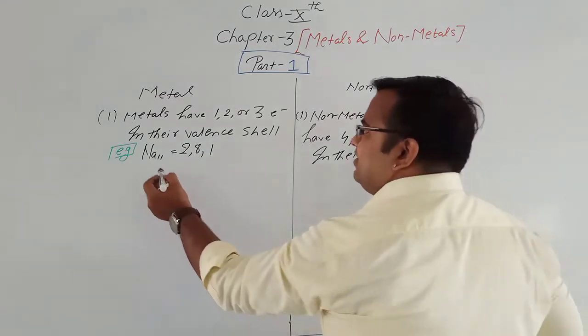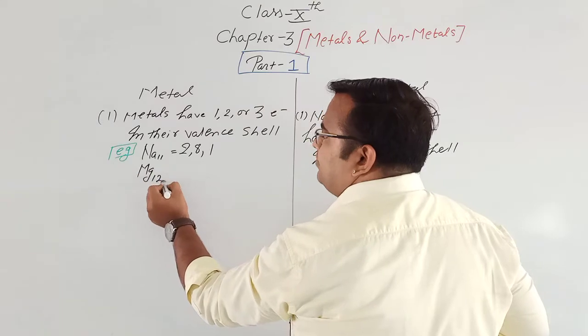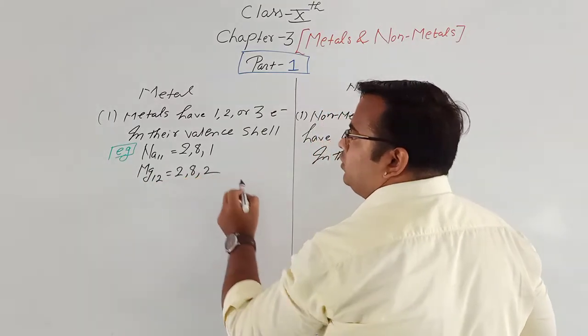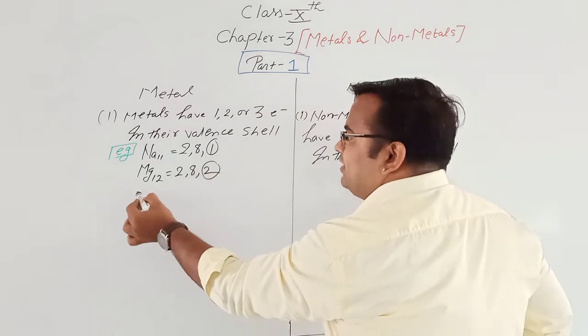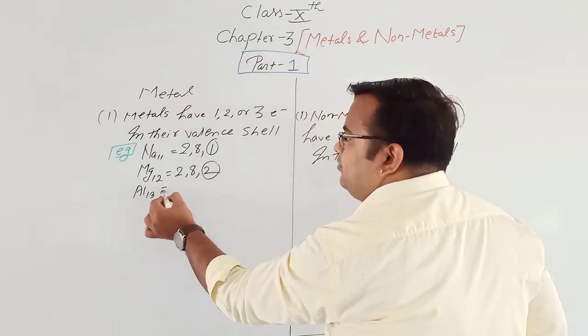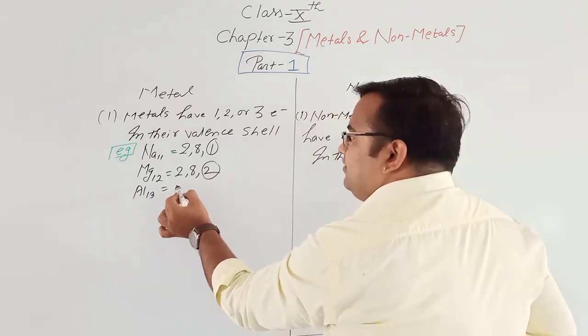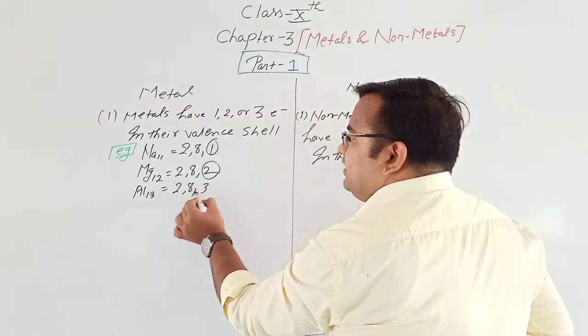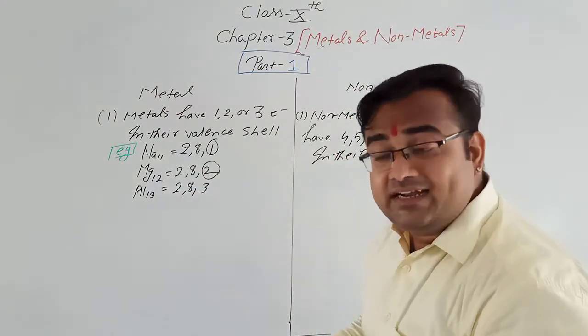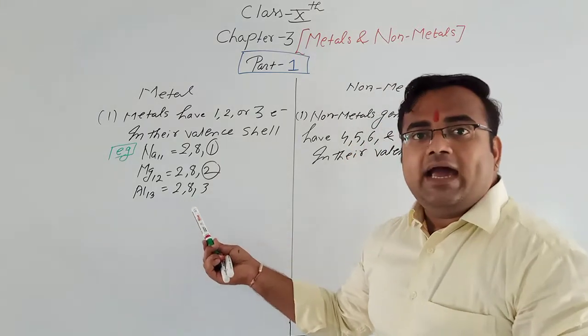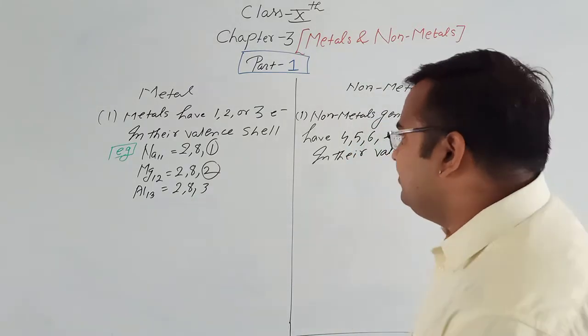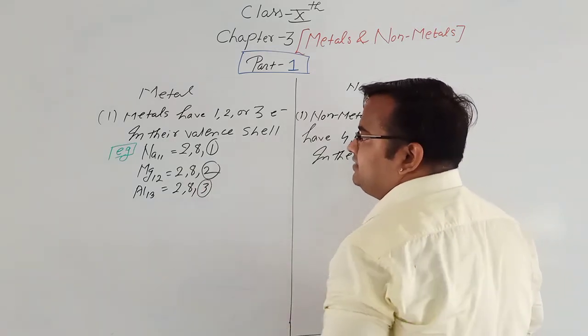We can take magnesium 12, 2, 8, 2. See, 1 electron in its outermost shell, 2 electrons in its outermost shell. For example, aluminium's atomic number is 13, therefore the electronic configuration is 2, 8, 3. See, 3 electrons in its valence shell.